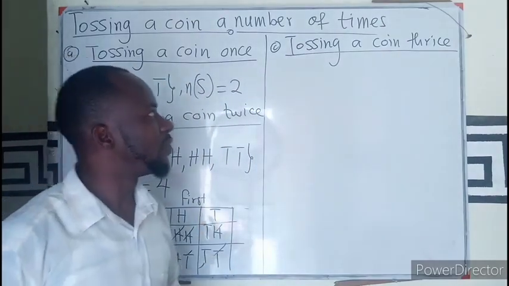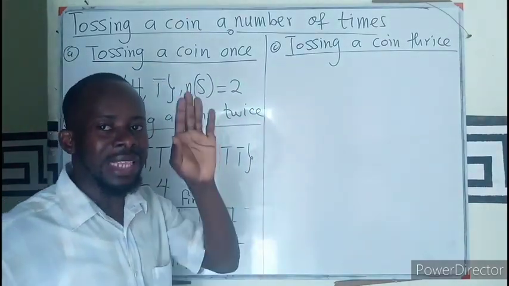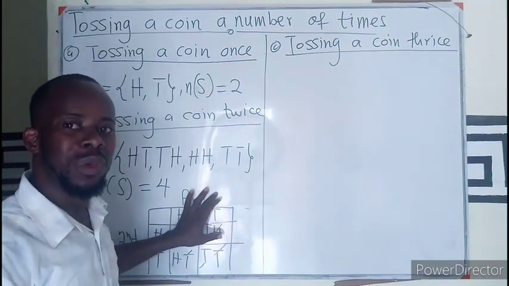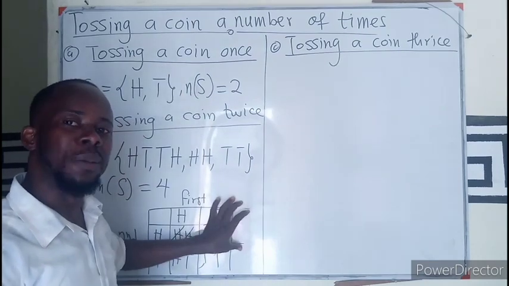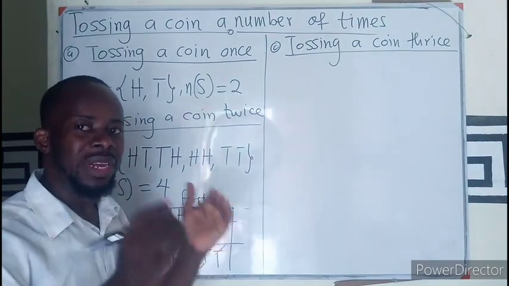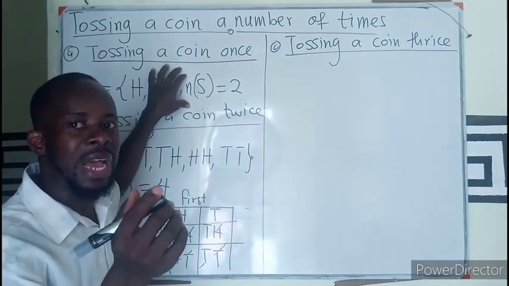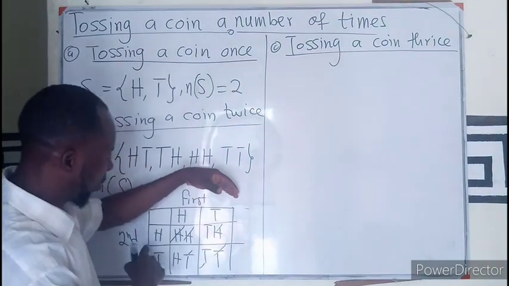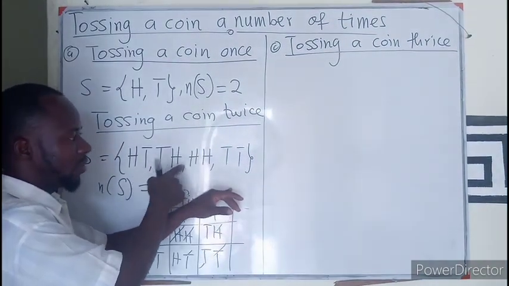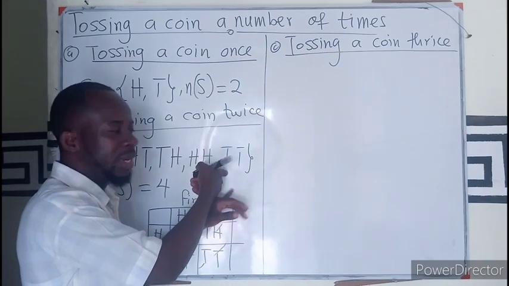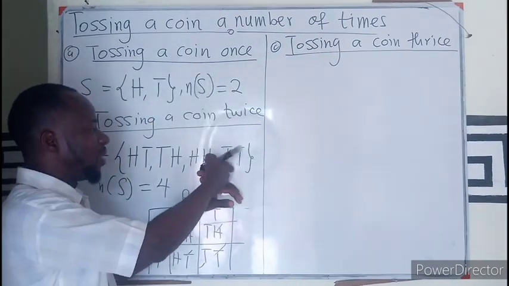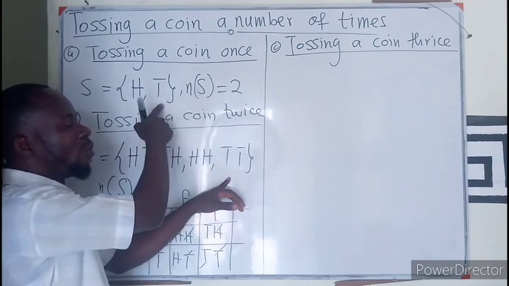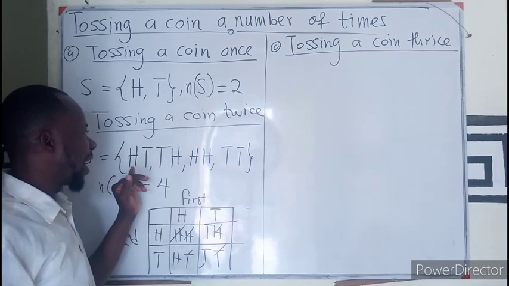All right, so let's see if we are tossing a coin three times. Bear in mind that this is one time, this is two times, so one time and two times combined together will give me three times. So I toss first, I have the possible sample space, head and a tail. I toss the second one, I have the possible sample space: head head, head tail, tail head, and tail tail. Now, if I'm going to toss again, this becomes the basis, then this becomes the next one. So I am going to have this, then I'll move on to this. Meaning I already have a head and a tail.